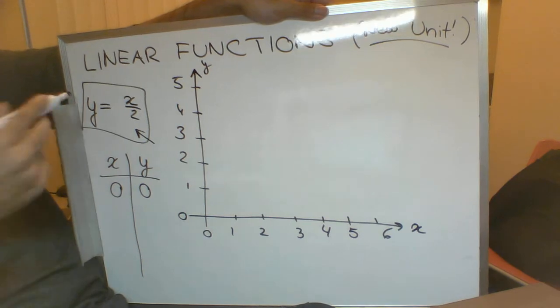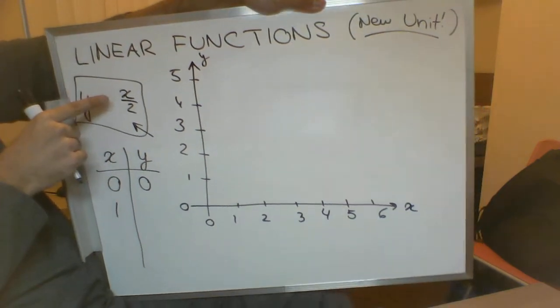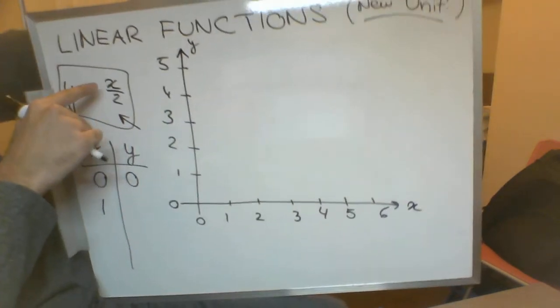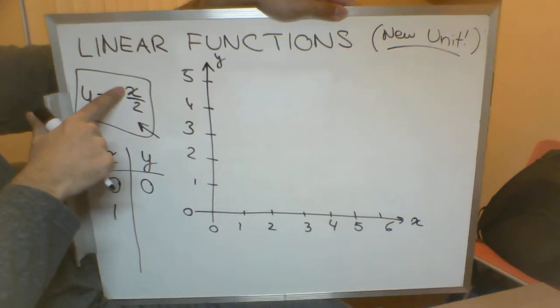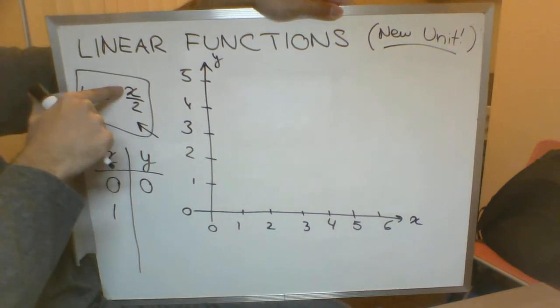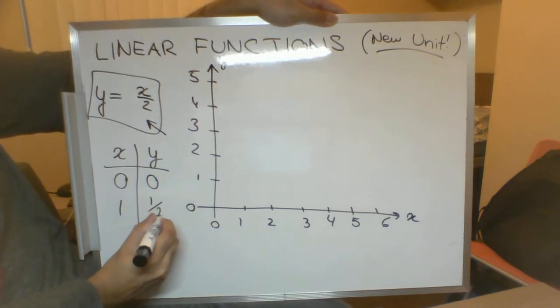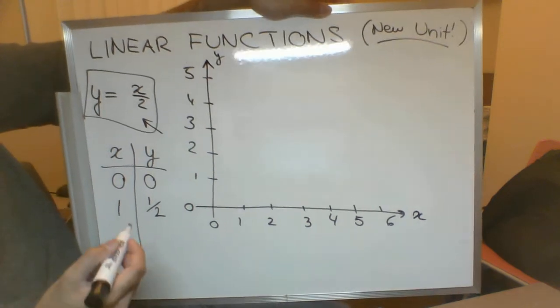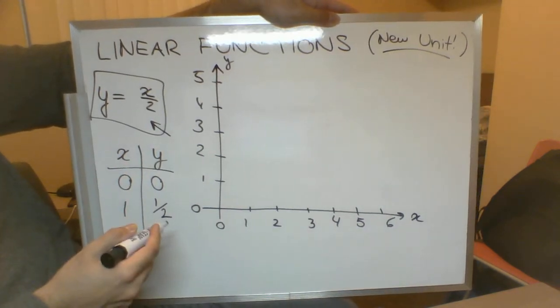Alright, let's say x is equal to 1. When x is equal to 1, if I plug that into this equation up here, y is equal to x over 2, but x is equal to 1, so y is equal to 1 over 2, so that's a half. I could write in a half over here, or you could write in 0.5 if you prefer. So we got that when x is equal to 1, y is equal to 1/2.